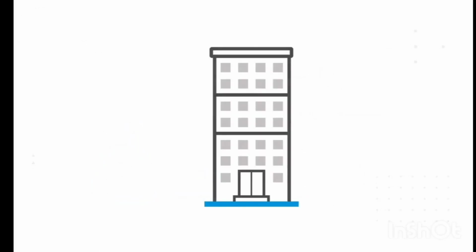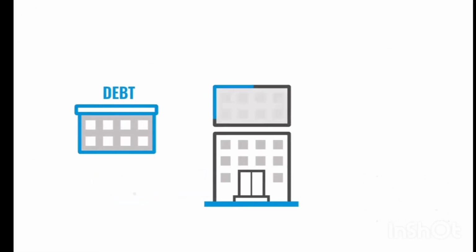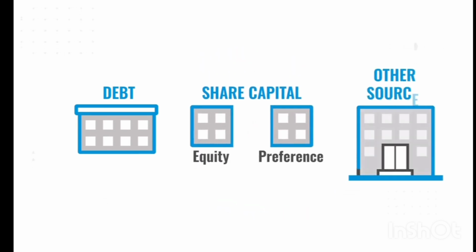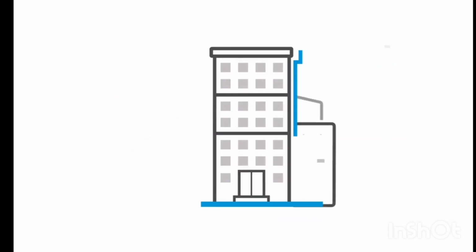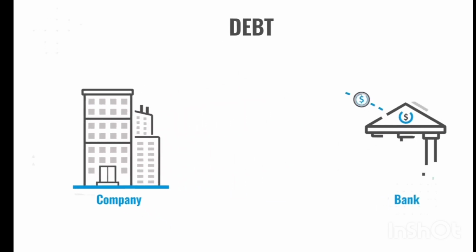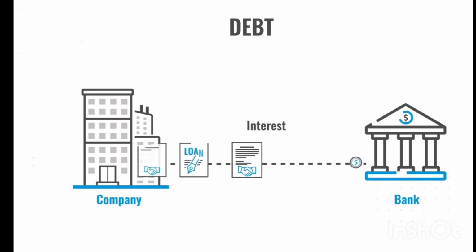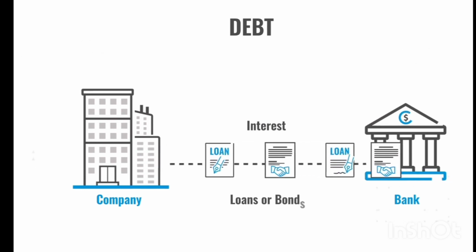Capital structure refers to a combination of debt, share capital, which includes equity or preference, and other sources of funds employed by a company to fund its growth and operations. Debt is borrowed money, repaid along with interest later. It can be in the form of loans or bonds.